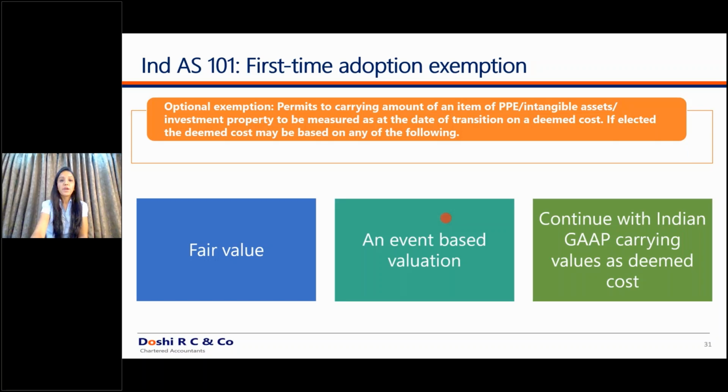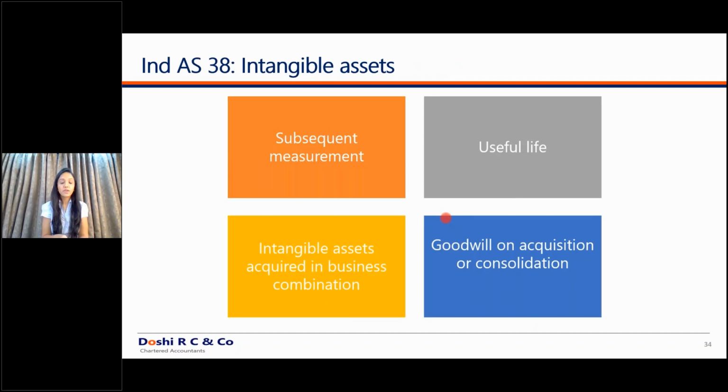Further, what are the differences between intangible assets and your previous standard of AS 26? Subsequent measurement under AS 26 and intangible assets, your depreciation criteria or amortization criteria are different. Infinite useful life was never allowed under Indian GAAP. Intangible assets acquired under a business combination, as we discussed, like a customer price list, fair valuation was never there under the Indian GAAP. Goodwill on acquisition or consolidation was always amortized under the Indian GAAP and it is not allowed to be amortized under the Ind AS.